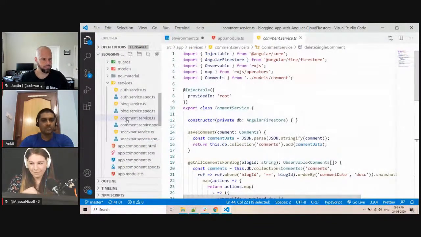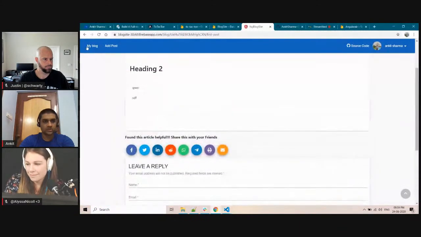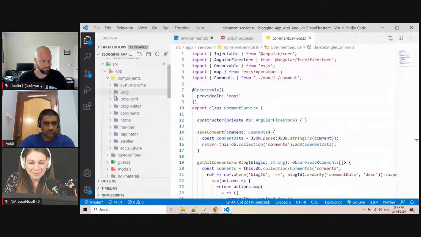And if you look at the component, I will show you which component should I show. I will show you the add post. Let me check.